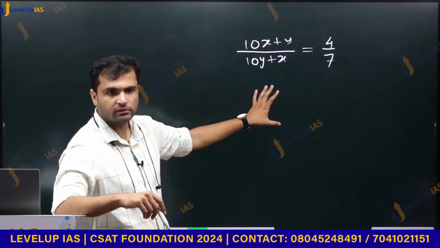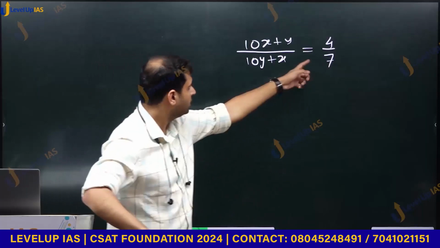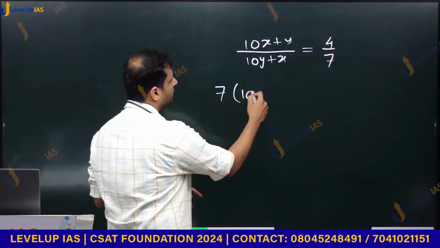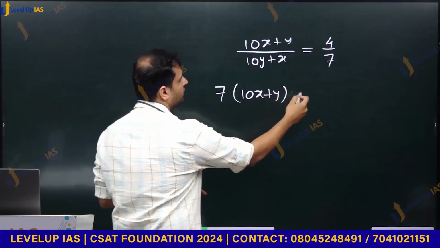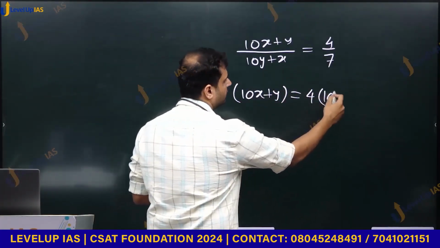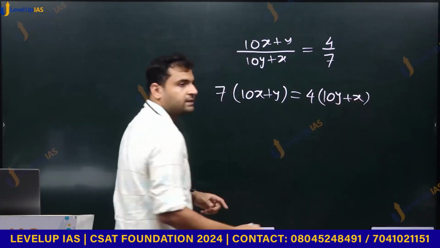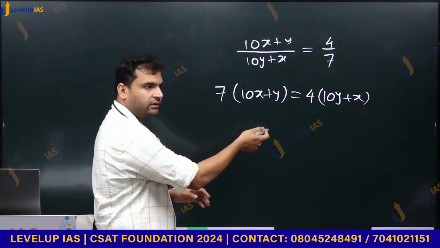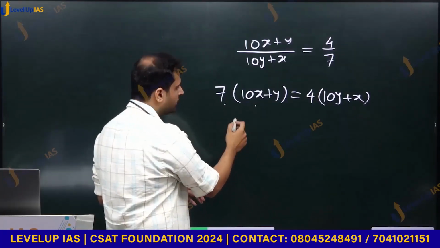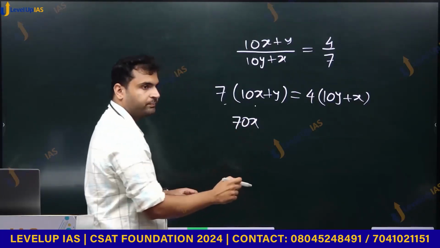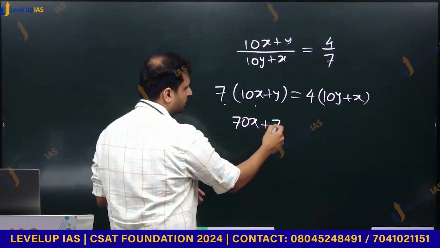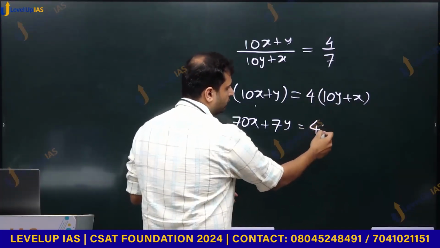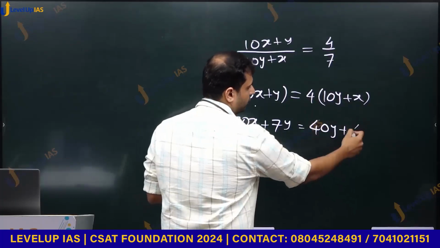Now we just simplify this. How do we simplify? क्रॉस मल्टीप्लाई कर देंगे. So what we do is 7 into 10x plus y is equal to 4 into 10y plus x. No issues. मल्टीप्लाई कर सकते हैं अब. 7 into 10, 70x plus 7y is equal to, this is 40y plus 4x.